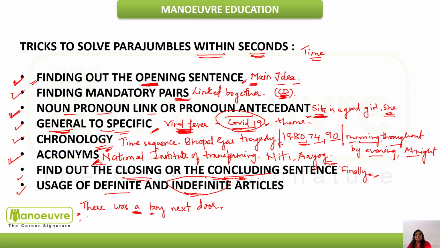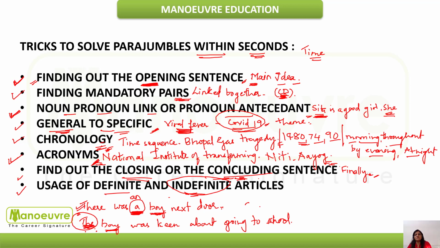Then in the second sentence they might write, the boy was keen about going to school. So you can see in the second sentence they have used the definite article. Why? Because they have already introduced him. Indefinite articles are used when the idea is being introduced and when we are not aware of the topic or subject. Definite articles are used when we are familiar with the subject. So in the opening sentences, generally you would find indefinite articles like a and an, and in the close, definite articles.